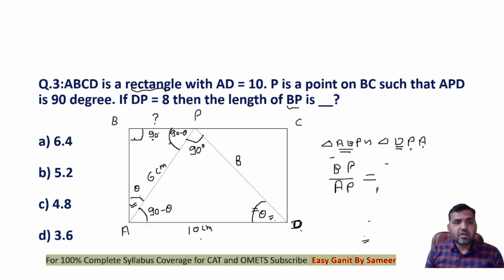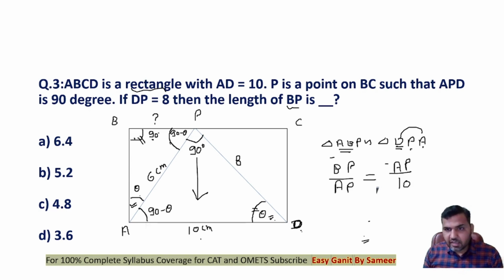Okay, we do not know the side opposite to 90 minus theta, so let's take the side opposite to 90. Side opposite to 90 is AP again, and side opposite to 90, okay, sorry, this is a mistake that we have done. This is supposed to be AD, right? So AP upon the side opposite to 90, which is 10. This is a mistake that I have done, guys. So this would be AP upon AD basically.